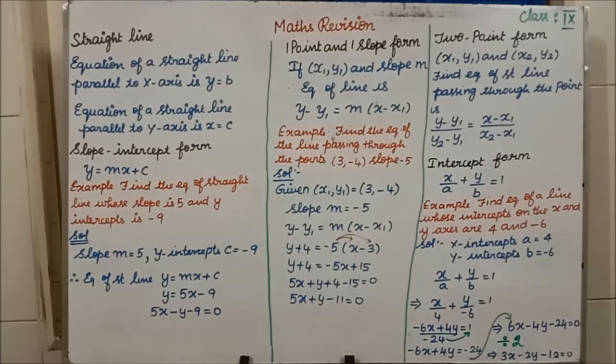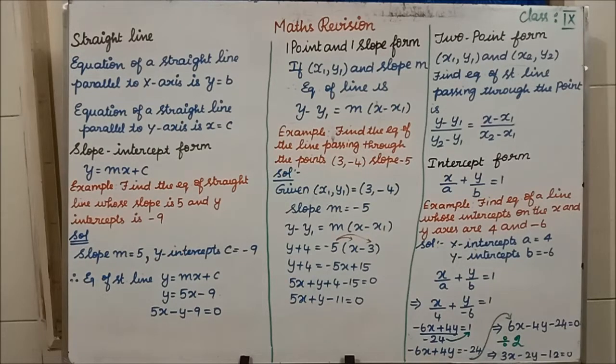Students, exercise 5.3 is very important because all the problems in it are very important. So we have now revised 3 exercises. In Chapter 5, Coordinate Geometry, we have revised 5.1 to 5.3.